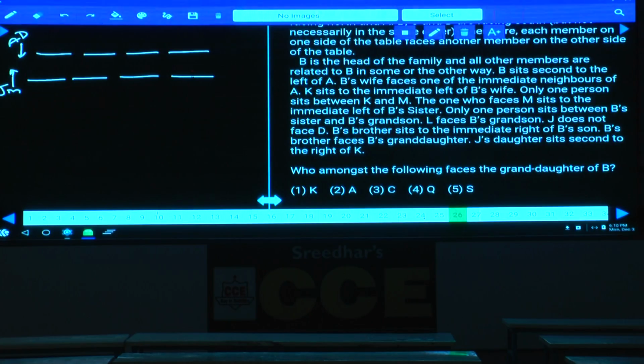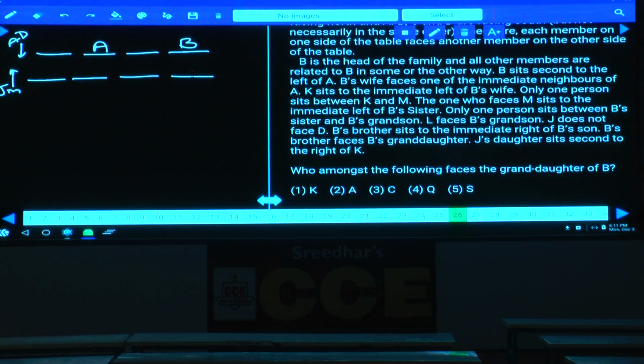Now, B sits second to the left of A means how many possibilities do we have? We have 2 possibilities. B sits second to the left of whom? B sits second to the left of A, that means this A, B, C, D are facing towards south. And B sits second to the left of here. Tell me where can you take this B? Now in one of the cases we are taking B at this place, and B sits second to the left of A will be here.